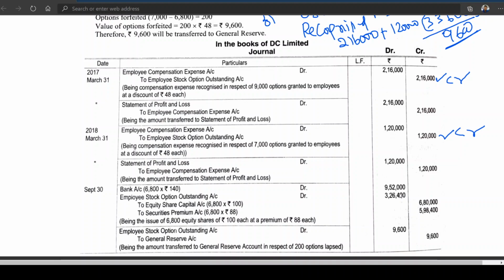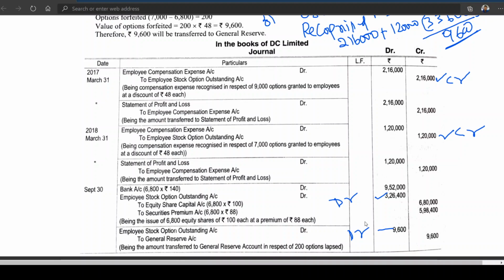3,36,000 minus 9,600 gives 3,26,400 here. This is debit. 3,26,400 minus 9,600, it has become 0. So when you debit, when the employees are subscribing, the employee stock option outstanding account will be debited.